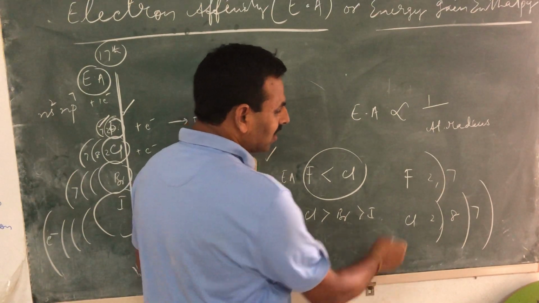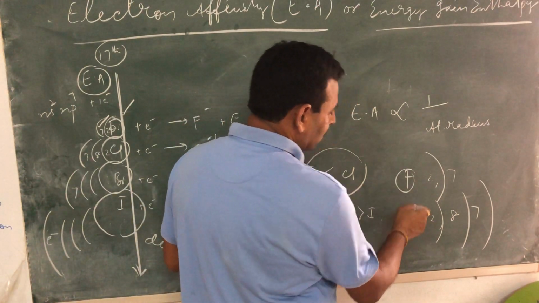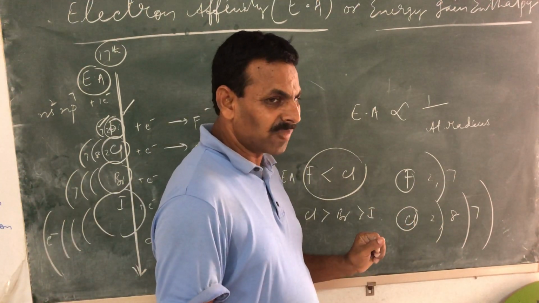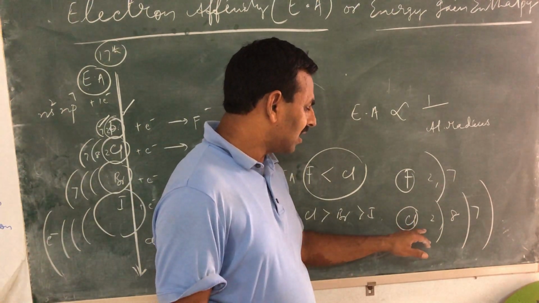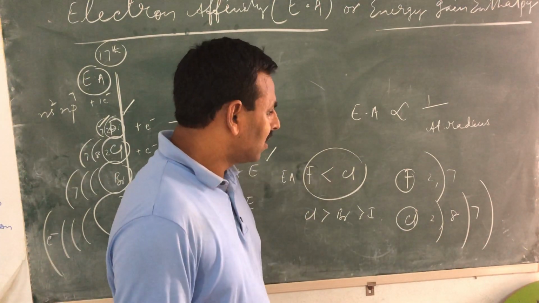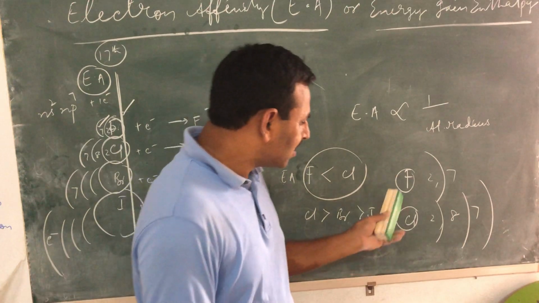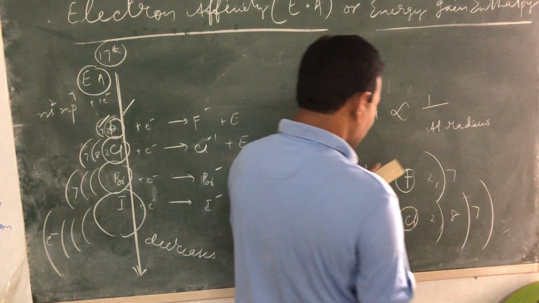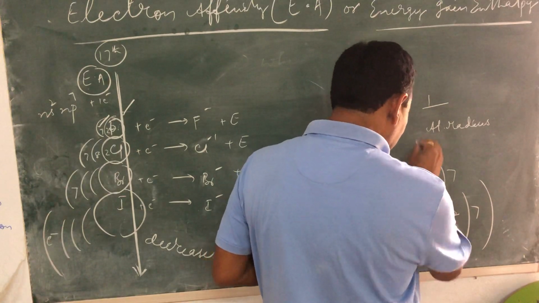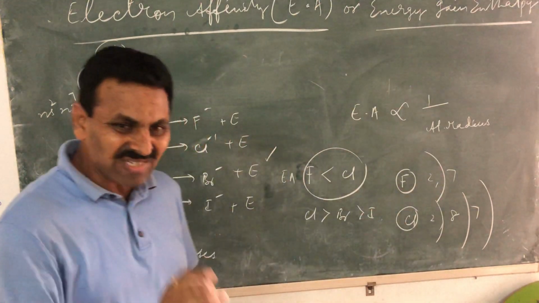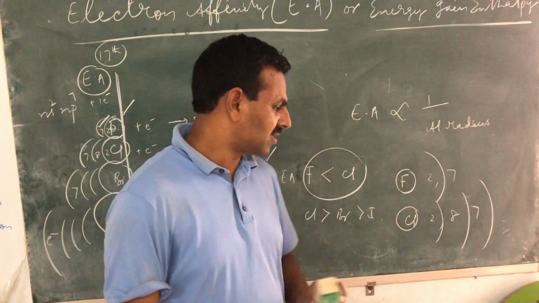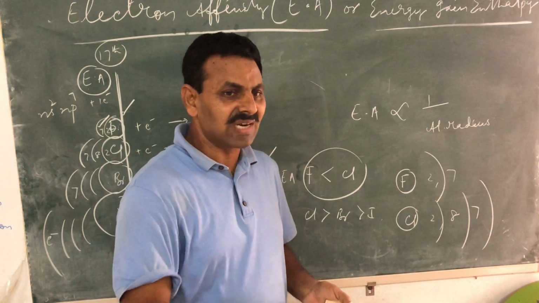You are trying to add an electron in the second shell of fluorine and in the third shell of chlorine. Fluorine is the smallest atom in this group, having only two shells.